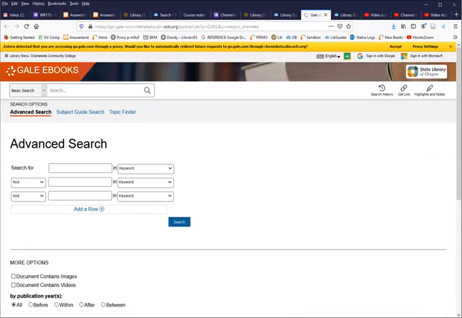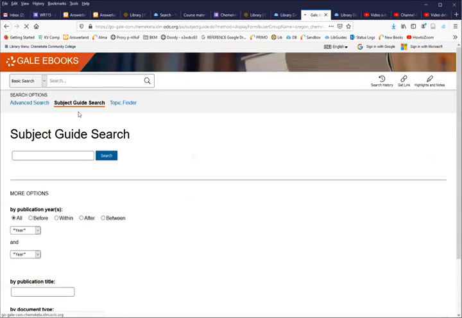And there's a place where you can go ahead and do a keyword search by putting words in the spot here. But I'm going to show you another reason why you might use an individual database, for a feature that isn't available when you search in Primo. Many of the Gale databases have a subject guide search, and that's what I am going to click on here.